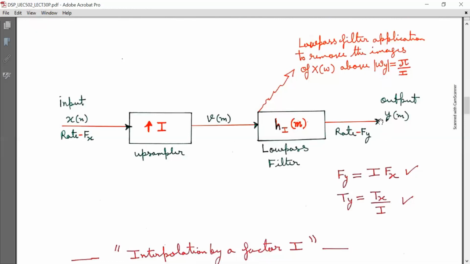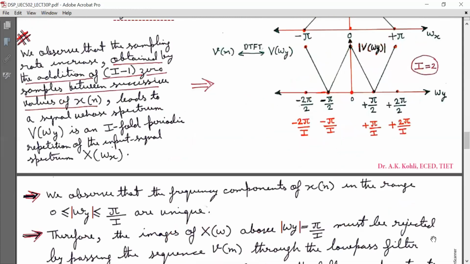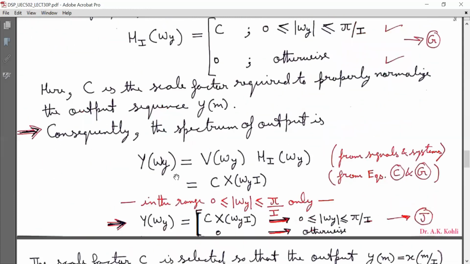So we know that y[m] is equal to the linear convolution between the sequence v[m] and h[m], and in the frequency domain, the spectrum of v[m], that is V(e^jω), is multiplied by H(e^jω) to give Y(e^jω). So the same thing we are writing: Y(omega y) is equal to V(omega y) into Hi(omega y).